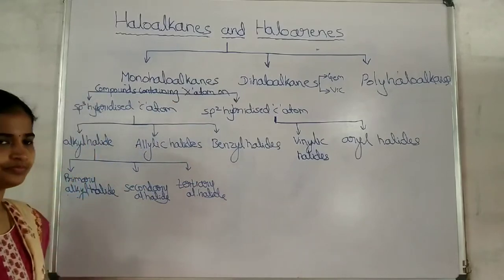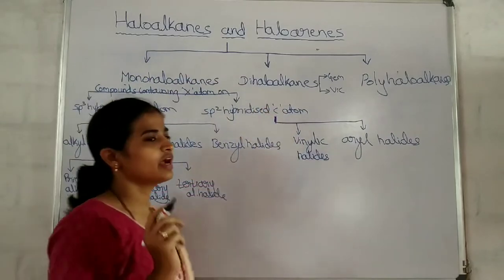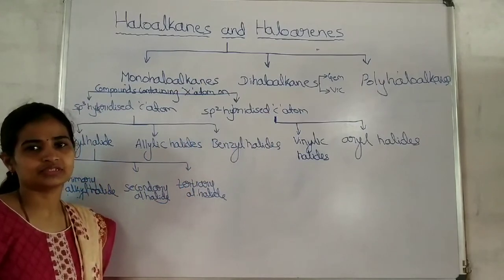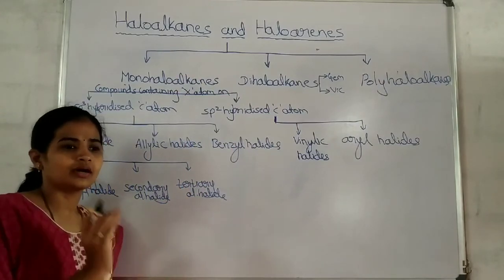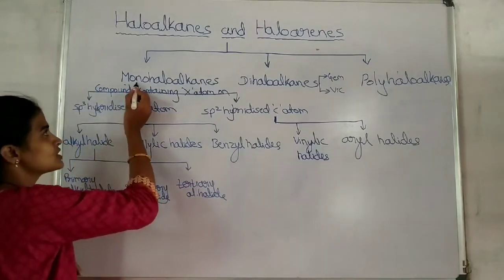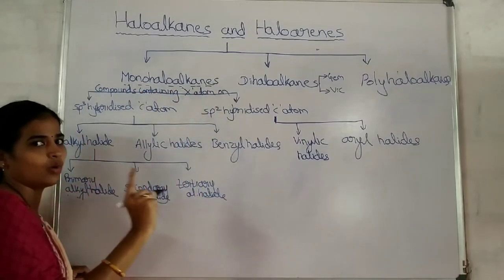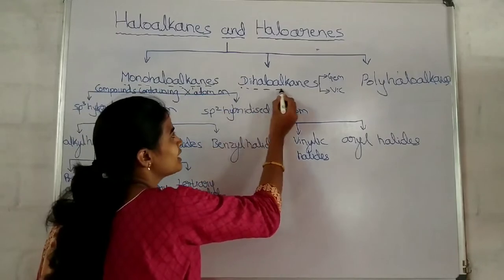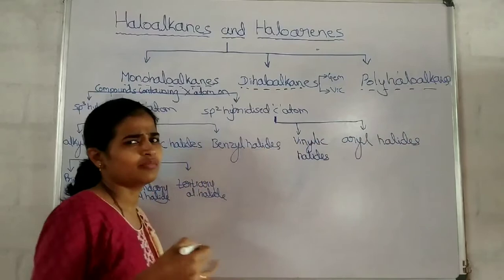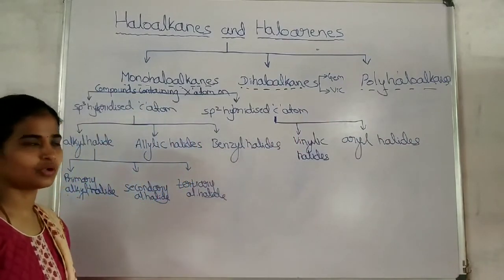See, on what basis are mono, di and poly classified? Firstly, they are classified on the basis of the number of halogen atoms attached to the aromatic group or aliphatic group. If only one halogen atom is there, those are called monohaloalkanes. If two are there, dihaloalkanes. If more than two are there, 3, 4 and so on, those are generally called polyhaloalkanes.